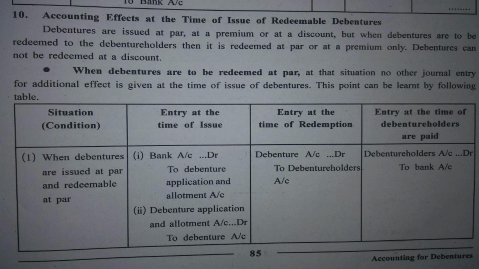Yes? And finally, the entry at the time debenture holders are paid. Actually, when the amount is paid to debenture holders, debenture holders account debit. Why? Because the payment is made now and their account is closed, and hence a reverse effect is given. So debenture holders account debit, and of course bank is the giver, so bank account credit. The payment is from the bank, the giver, credit the giver. All right. So this was the first case, first condition: issued at par, redeemable at par. You need to learn these journal entries anyhow for solving sums ahead.